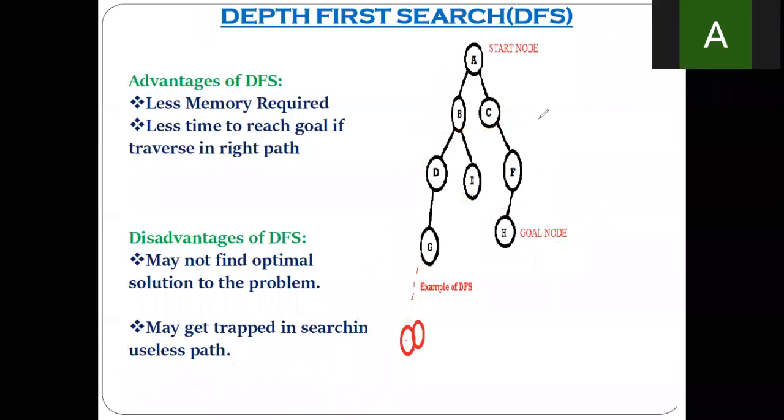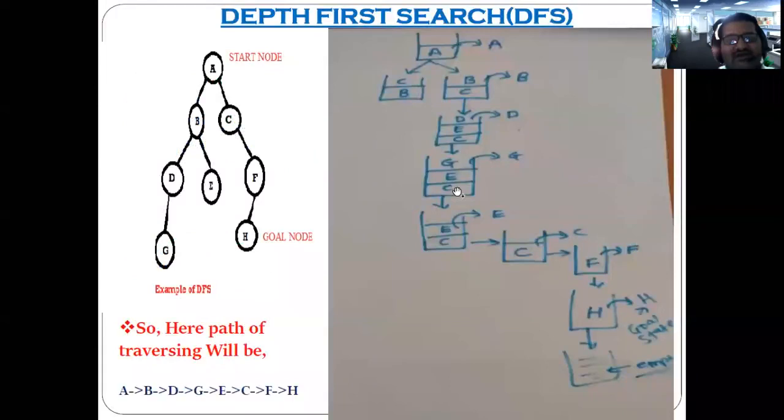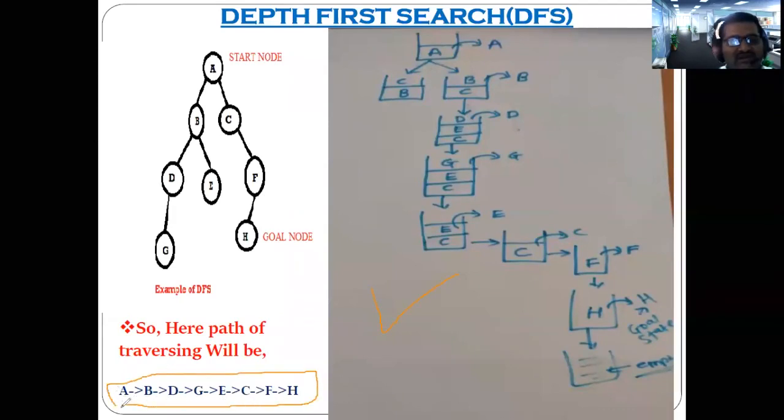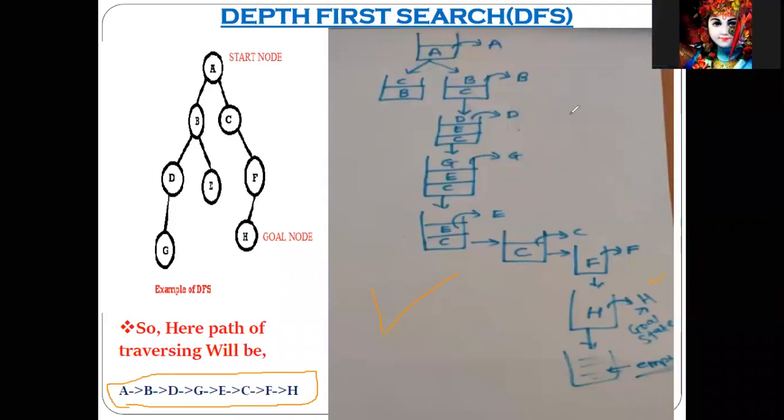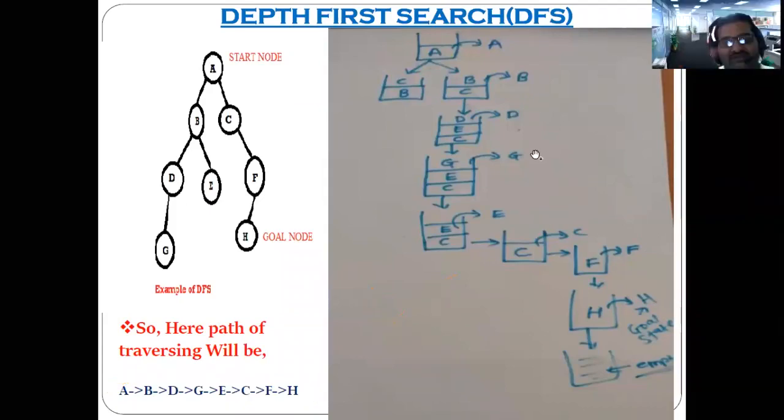Yes, sir. This is nothing but some advantages and disadvantages related to depth first search. Also, when you are solving the problem or writing the theory concept, you must show the solution of such problems, and also show the traversing path. Is this our traversing path, correct? A, B, D, G, E, C, F, like this. Understood? So the traversing path also you have to mention.